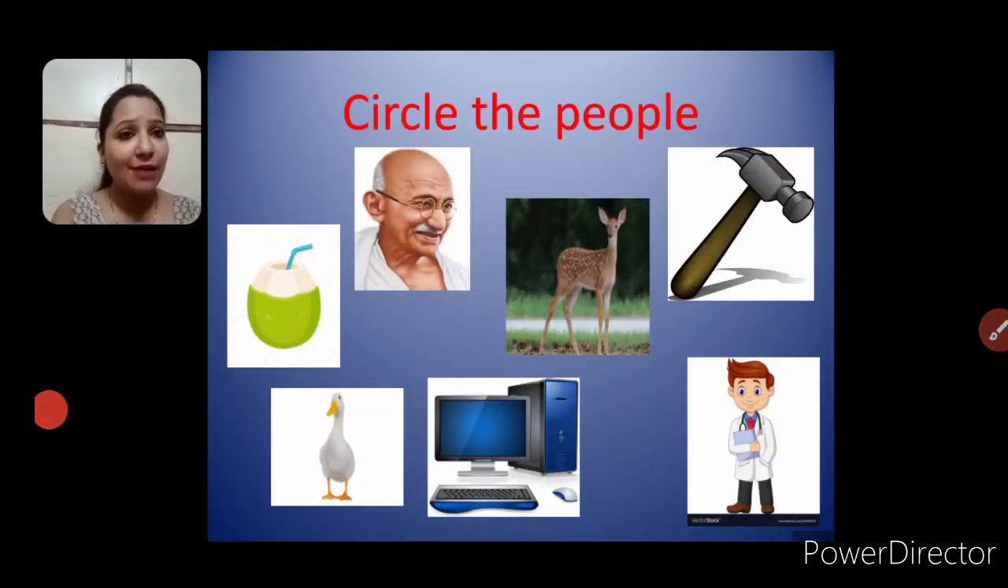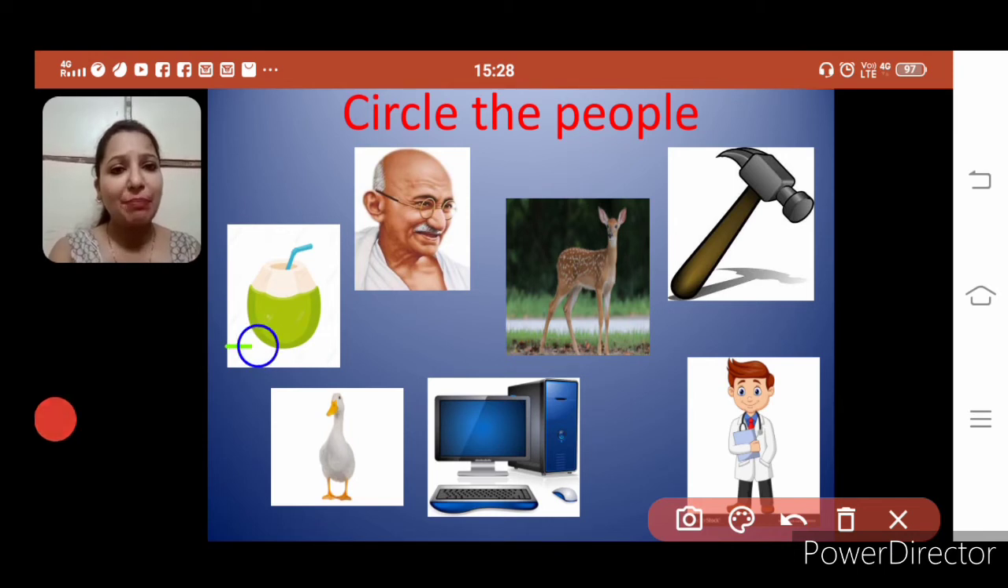Now what you have to do, circle the people. As you know, noun is the name of person, place, animal and thing. So here they are asking about people. So you have to circle the people. Is this people? This is a coconut. Is it people? No, this is not people. This is goose. Is it people? No, this is also not people. This is animal. This is thing. This is animal.